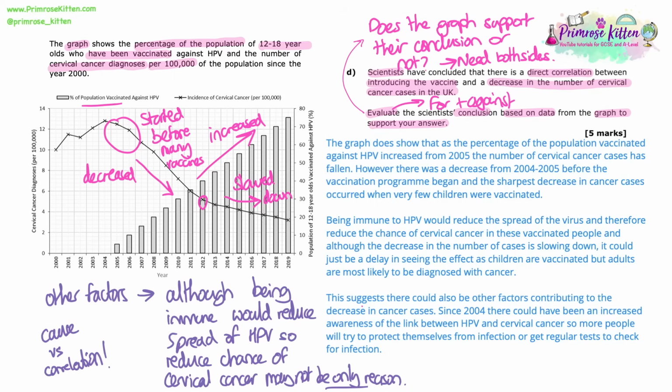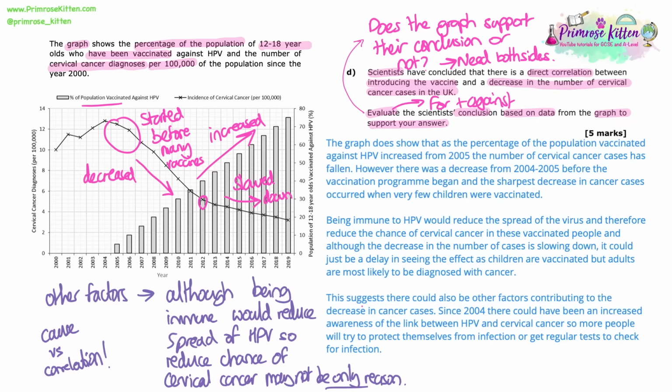Being immune to HPV would reduce the spread of the virus and therefore reduce the chance of cervical cancer in these vaccinated people. And although the decrease in the number of cases is slowing down, it could just be a delay in seeing the effect, as children are vaccinated but adults are most likely to be diagnosed with cancer. So again, I've used my scientific knowledge to explain why vaccinating more people would reduce the chance of them getting cervical cancer.